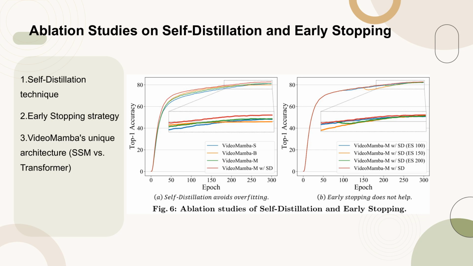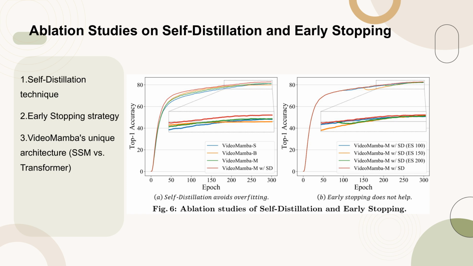Figure 6 presents the results of ablation studies focusing on the effects of self-distillation and early stopping techniques within the context of VideoMamba's model training. These studies are crucial for understanding how these methods influence the model's performance and efficiency. Notably, VideoMamba's architecture, which differs from traditional transformer models by employing SSM, plays a significant role in the alignment process, particularly in how final outputs are handled. The figure also highlights the importance of the masking strategy, which is integral to the model's ability to process and